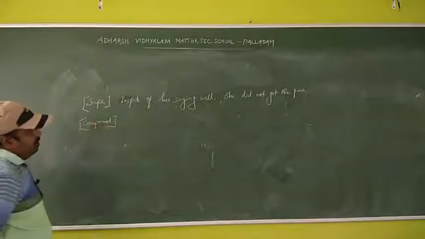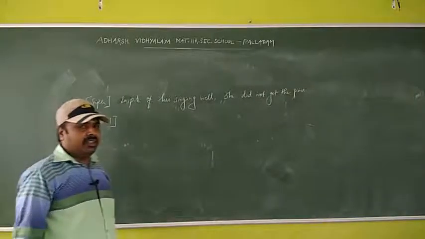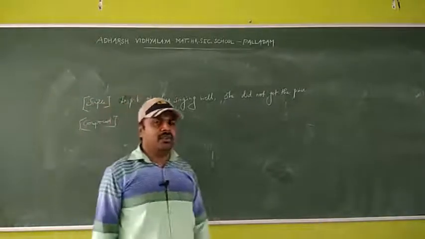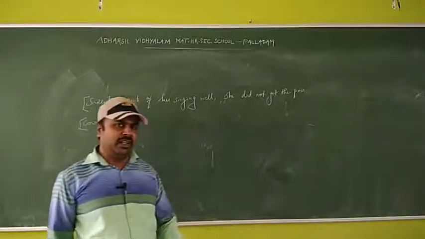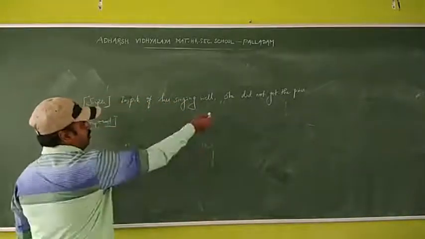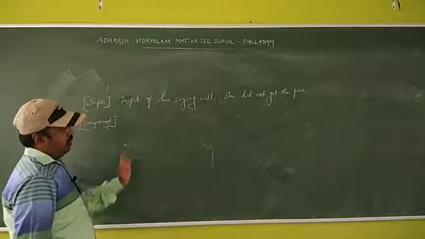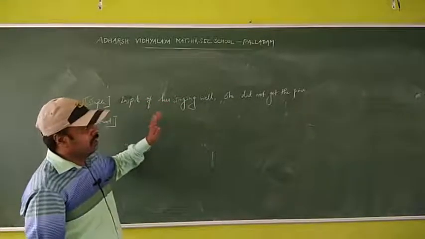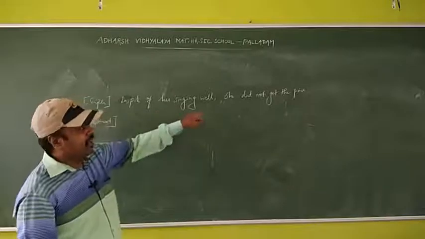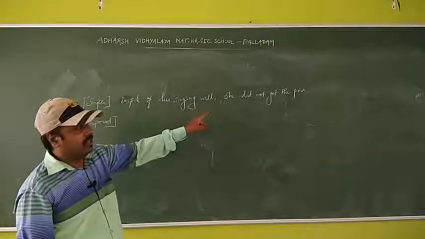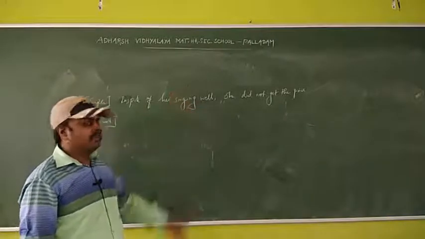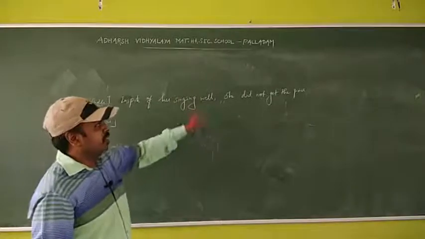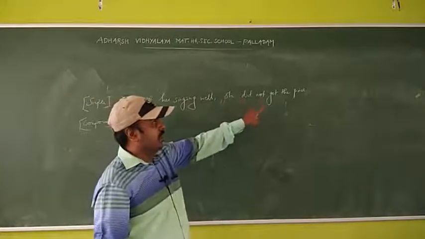Okay, so next one, compound sentence. So what is the compound sentence structure? Definitely we have two main clauses and a coordinating conjunction. So see, when you change simple sentence into compound sentence, we have to see the main clause. In the simple sentence, what is the tense used there? See, she did not get the prize.